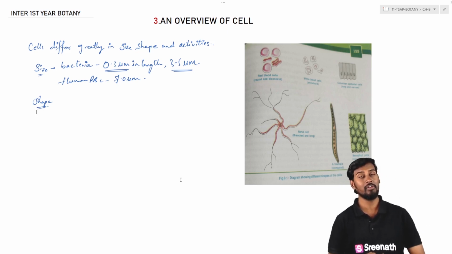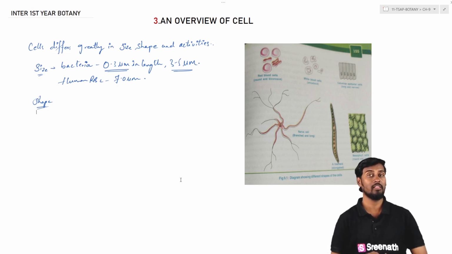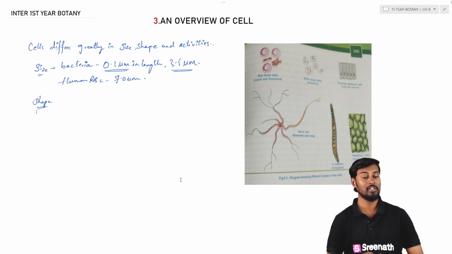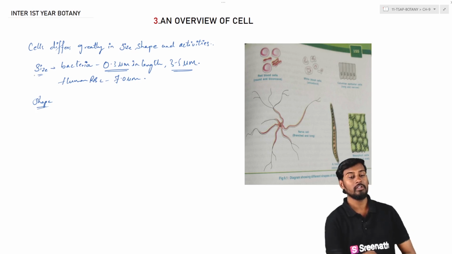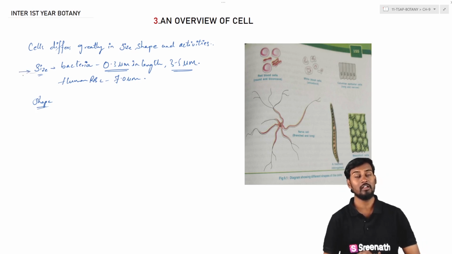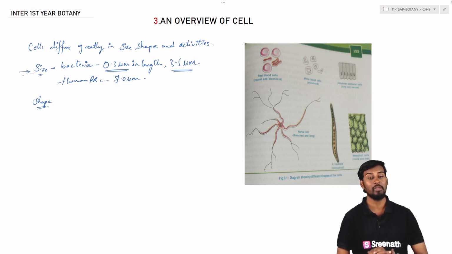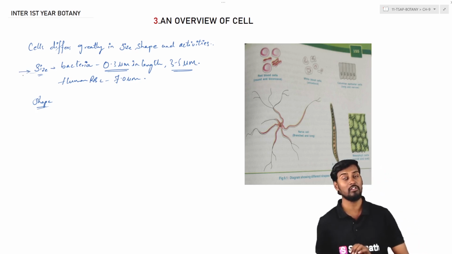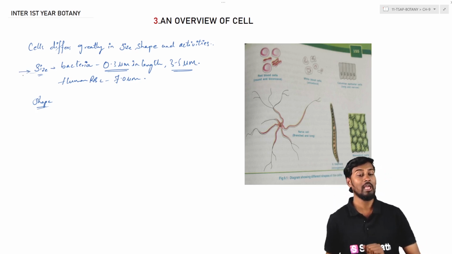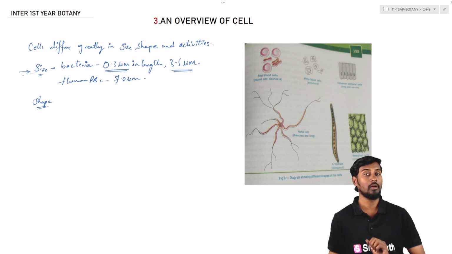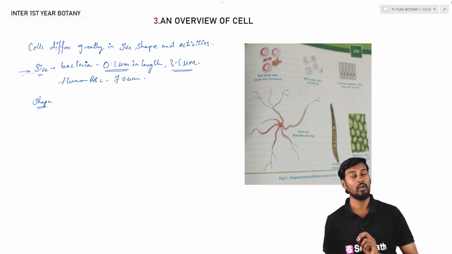They generally differ greatly in their size, shape and activity, that is, the functionality. If we first look at the size of the cell, sometimes a normal bacterial cell is 3 to 5 micrometers. The smallest microbe, the length of the smallest bacteria, can be somewhere around 0.3 micrometers.